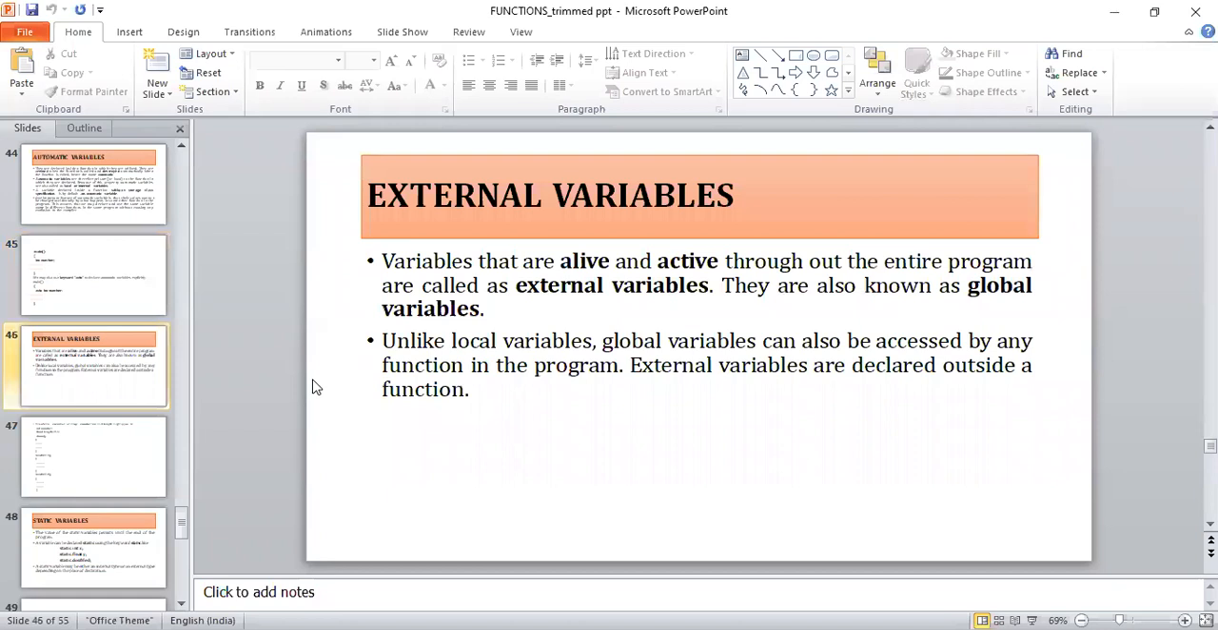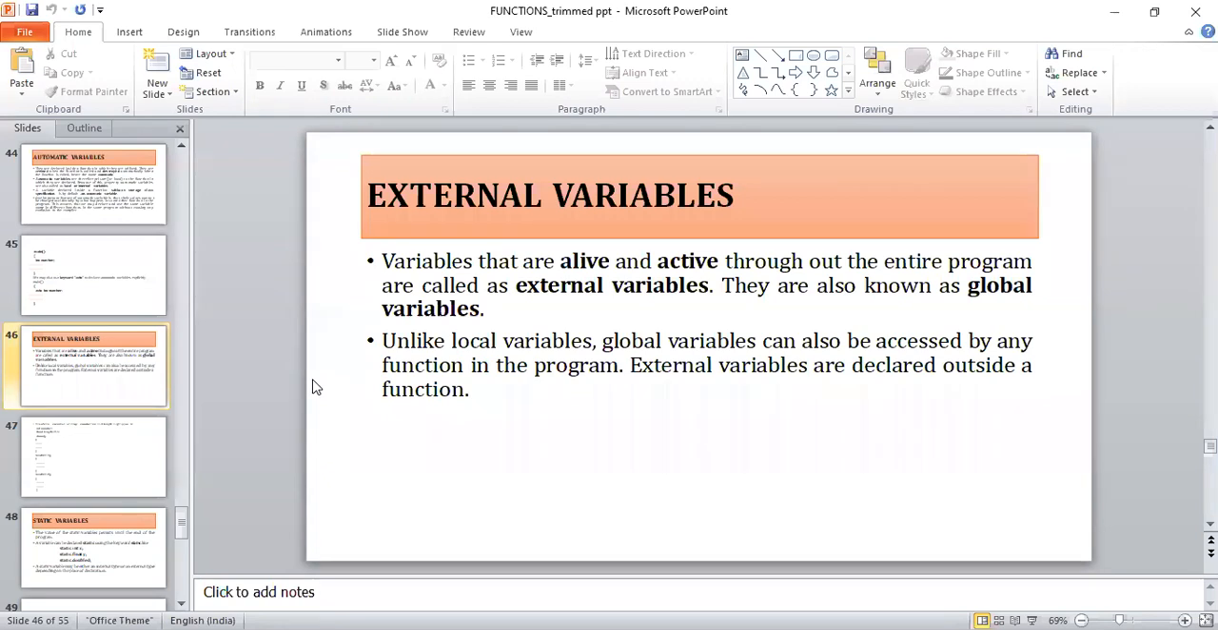Next one is external variables, one more type of storage class. External variables are the variables which are alive as well as active throughout the entire program. Automatic variables are local variables, but external variables are alive and active throughout the entire program. If the variables are alive and active throughout the program, what type of variable is it? It is a global variable or an external variable. That's why we call them external variables.